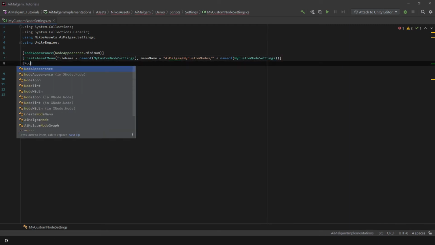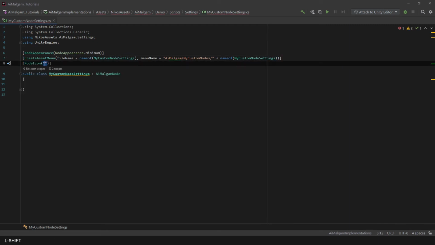Next we have the node icon attribute. You can define the resource path for your icon you want to display in the graph editor. As already mentioned, this is not the same icon that is displayed in your project view. Furthermore, this node icon will also be inherited from subclasses.